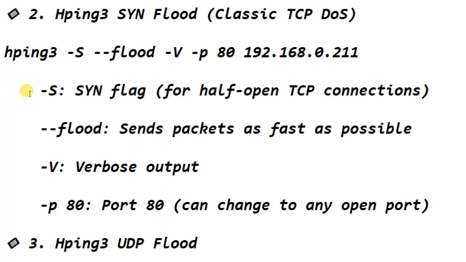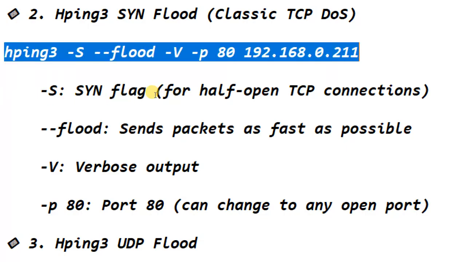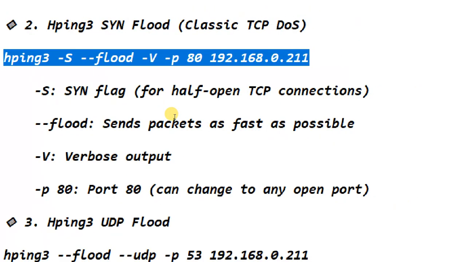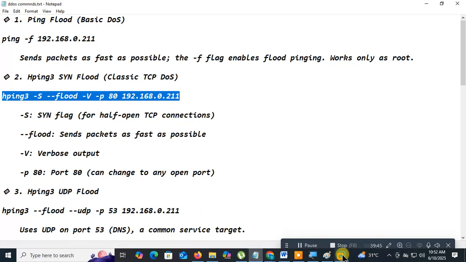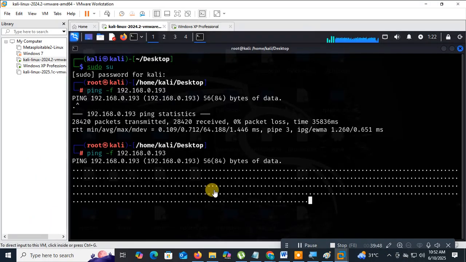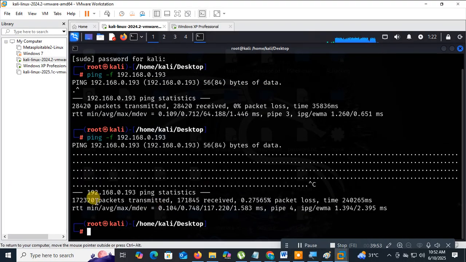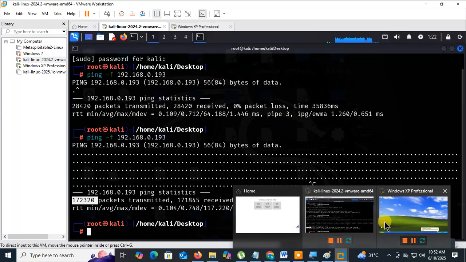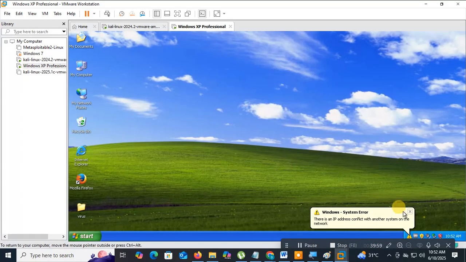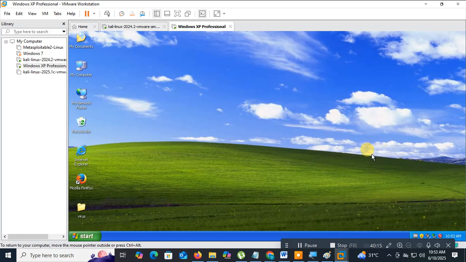So there is a command, and we are going to use it. Generally, it is used to attack a web server. It has still not stopped. What happened here? How many packets are sent? This many packets are sent. Here, if you see, there is an IP address. Here the network goes down. See this, what happened? There is an IP conflict with the other system, and the network goes down. Why? Because of the DoS attack.